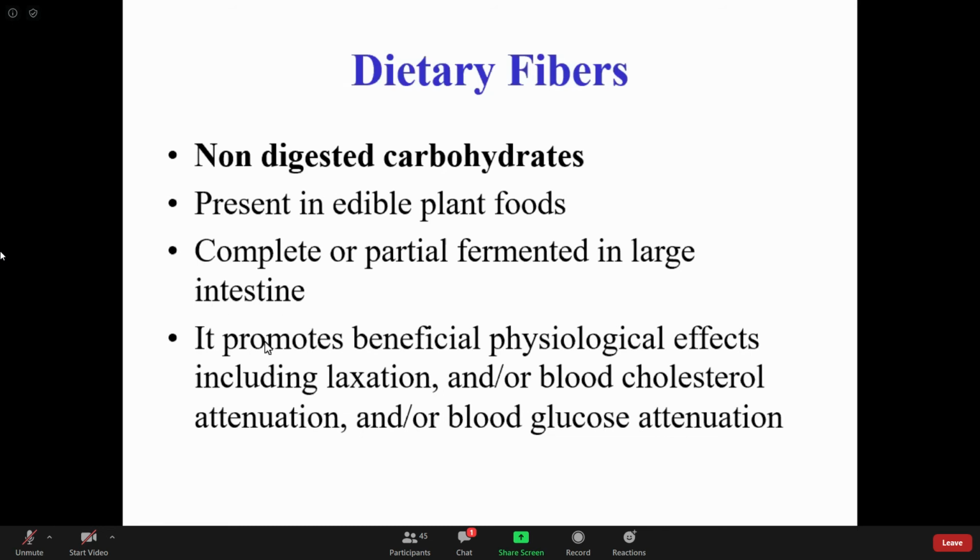So these dietary fibers promote beneficial physiological effects including laxation, blood cholesterol attenuation, and blood glucose attenuation. So these dietary fibers prevent constipation, and they prevent the increase of blood cholesterol and blood glucose.